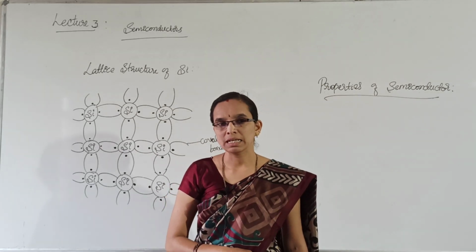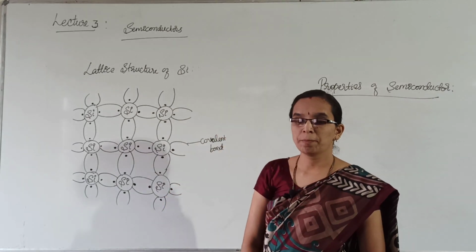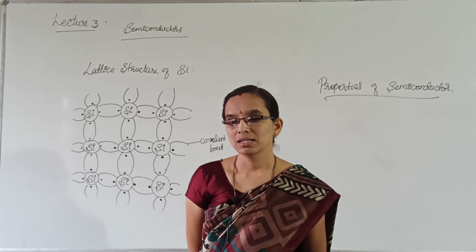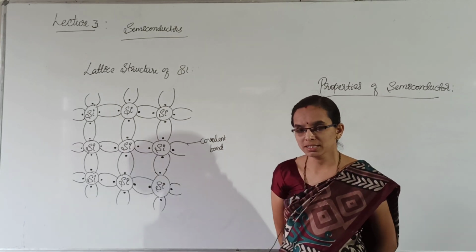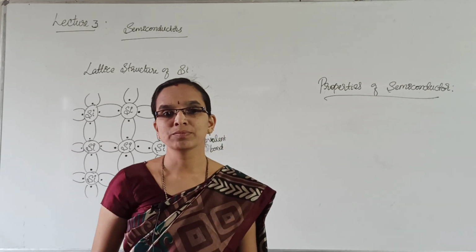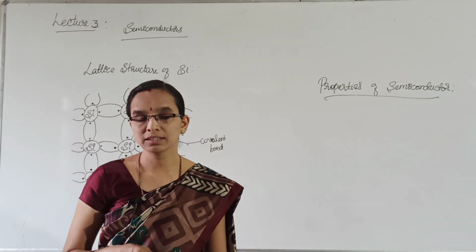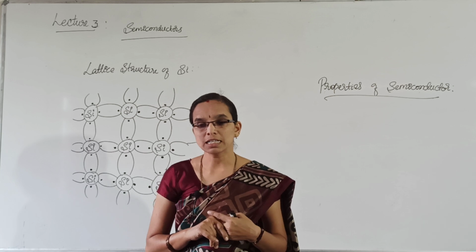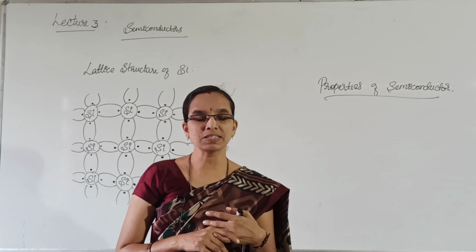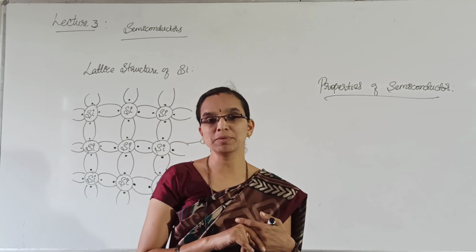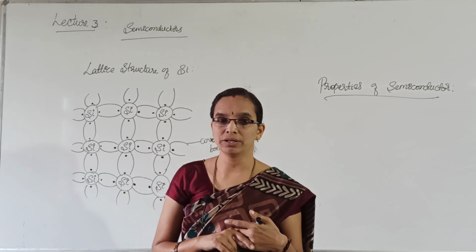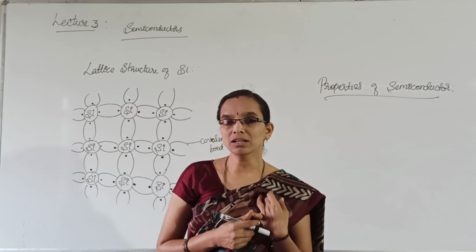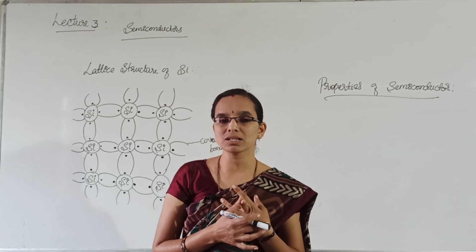Welcome back, students. Let's continue with the semiconductors. In the last class, we discussed the classification of solids on the basis of energy band diagram. In that, there are three types: conductors, insulators and semiconductors. In the semiconductors, we have studied the atomic structure for the semiconductor materials germanium and silicon. And we got to know that there are 4 electrons in the outermost orbits.